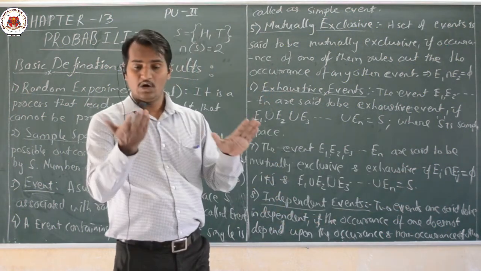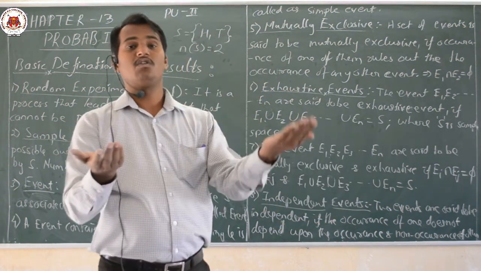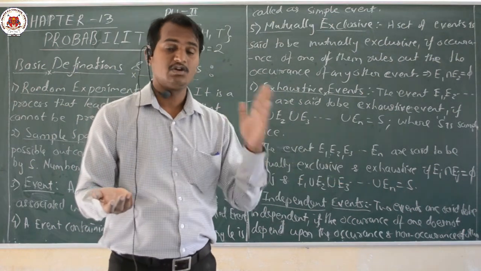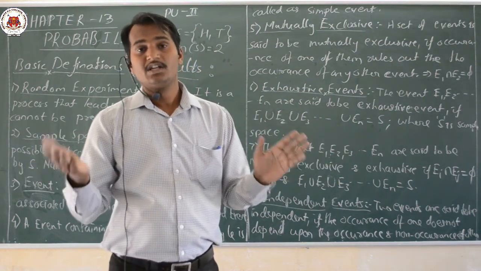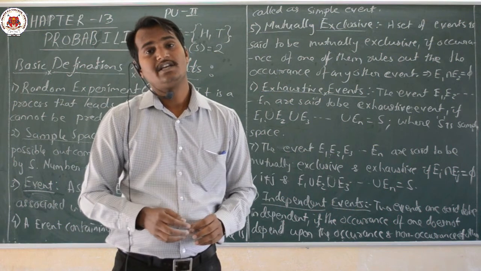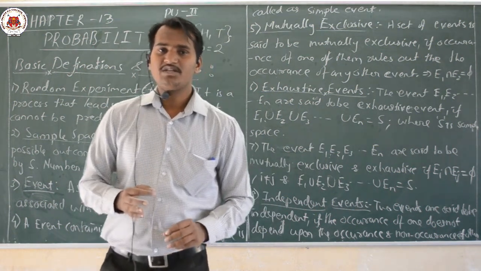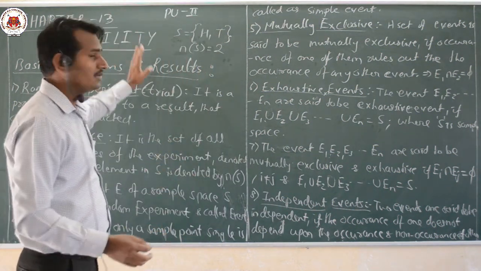The outcomes we get here are not at all related to the happening or non-happening of the other event. Therefore, these two events are said to be independent events here.